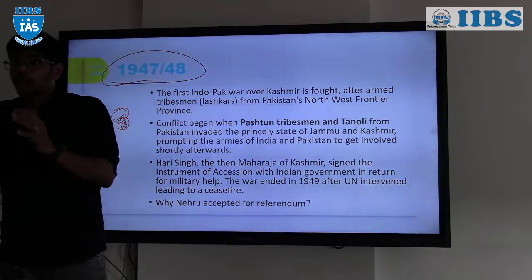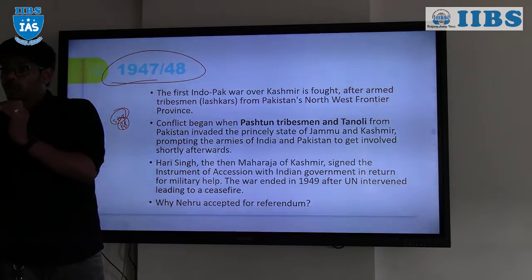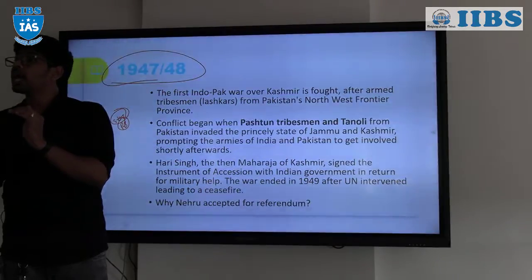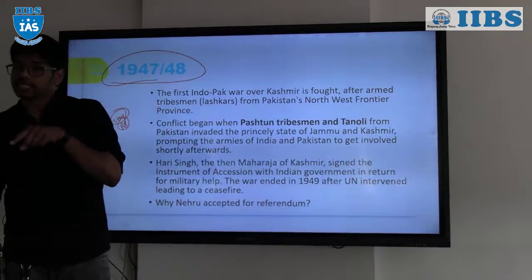Because of all this, and because of protecting the empire, they had to pay some amount to the East India Company, and if they were not able to pay, they had to cede their territory.